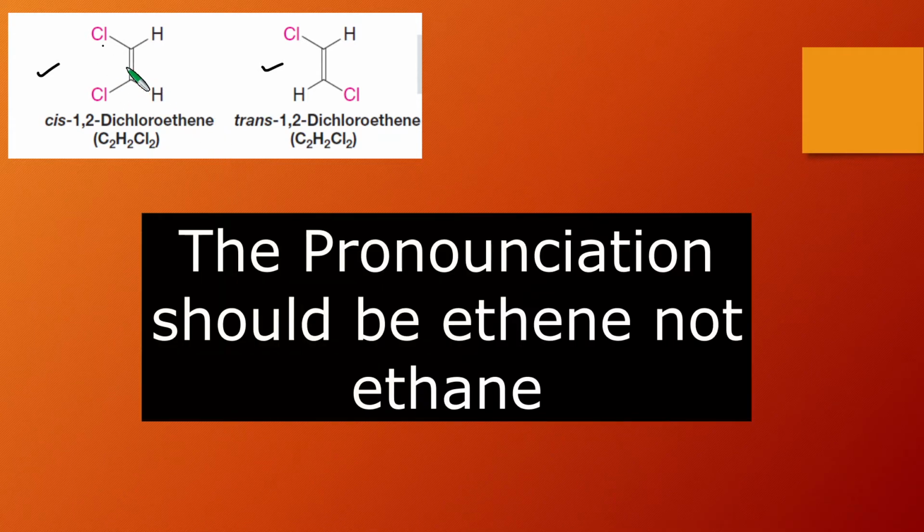So first, let's see the example of diastereomer. You can see that this is one compound called cis-1,2-dichloroethane, and this is trans-1,2-dichloroethane. So what is the basic difference between these two compounds? You can see that in case of cis-1,2-dichloroethane, both chlorine atoms are aligned in the same direction. And in case of trans-1,2-dichloroethane, one chlorine atom is in this direction and another chlorine atom is opposite to this chlorine atom. So that's why they are called trans. So they are basically stereoisomers.